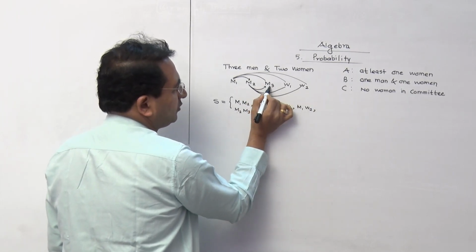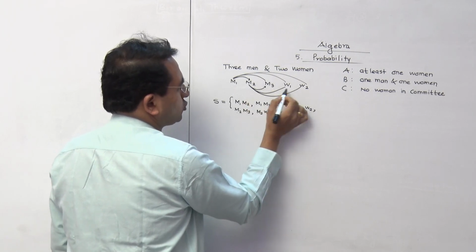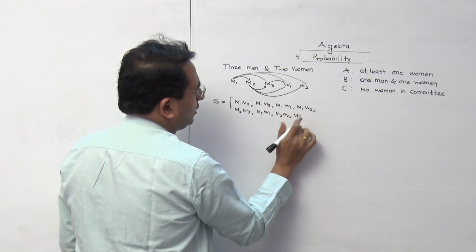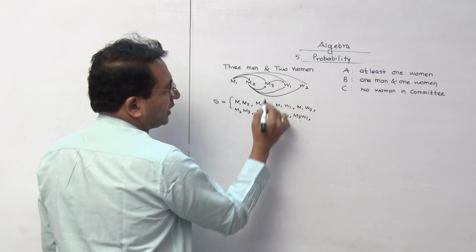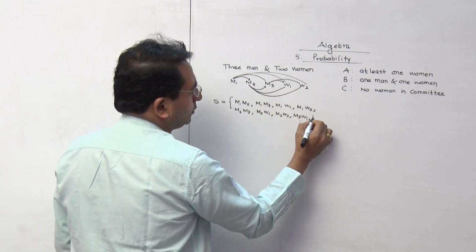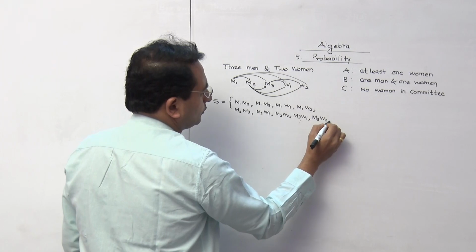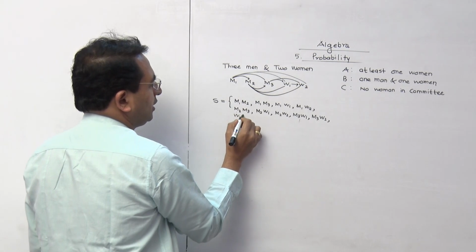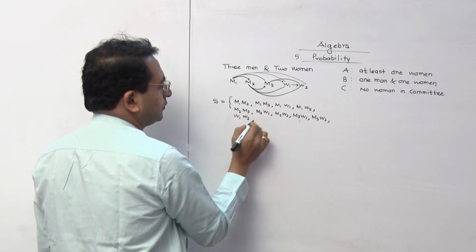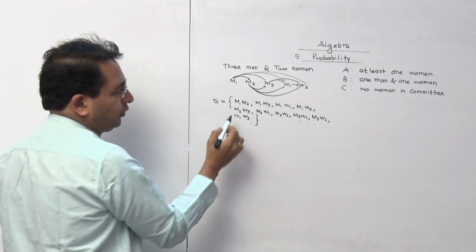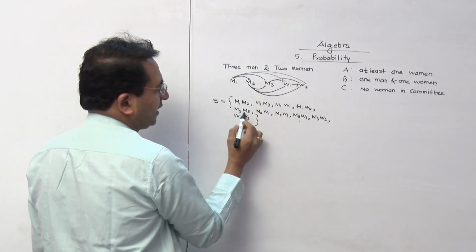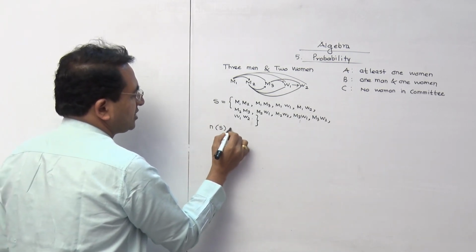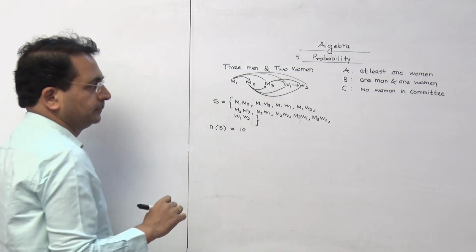Now we have to start with M3. It is not M3, M2, just go ahead. So it is going to be M3, W1 and M3, W2. And the last one is only this, that is W1, W2. So, in fact, we are going to have 1, 2, 3, 4, 5, 6, 7, 8, 9 and 10. So, your sample space is having 10 outcomes.